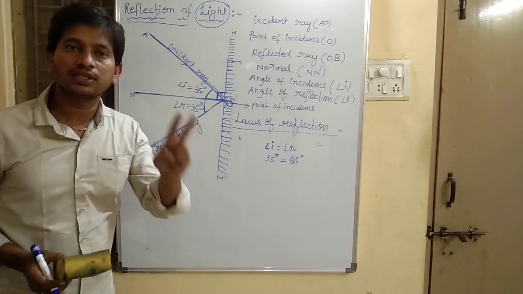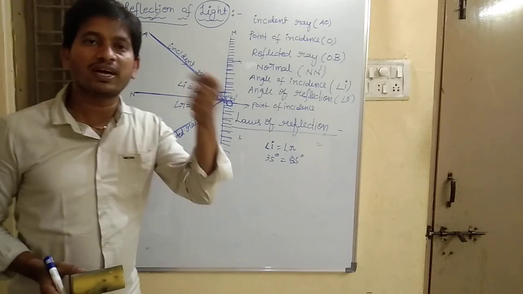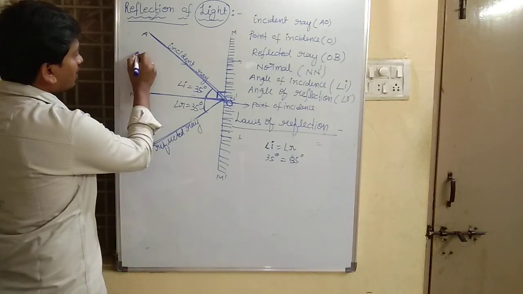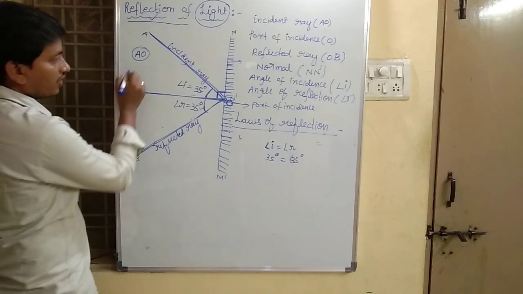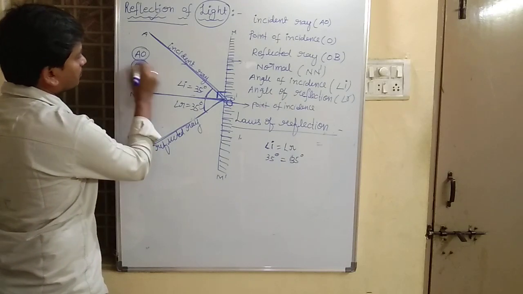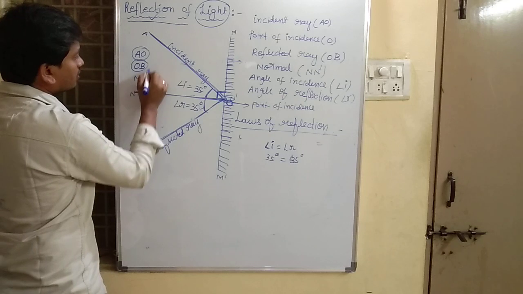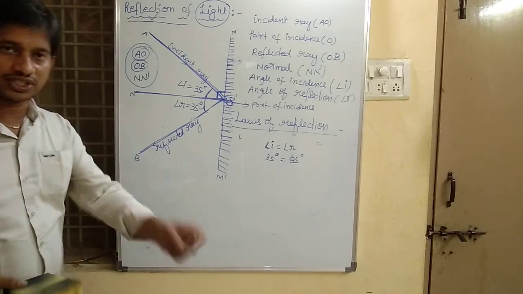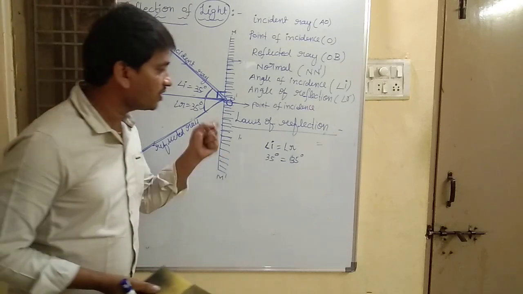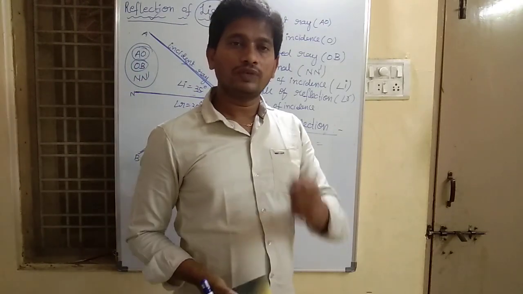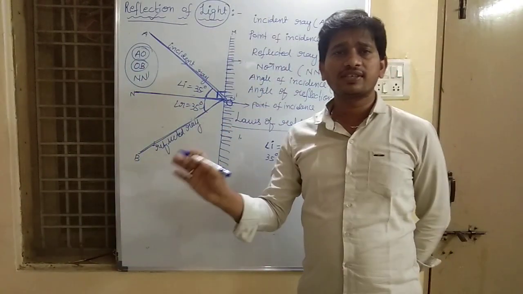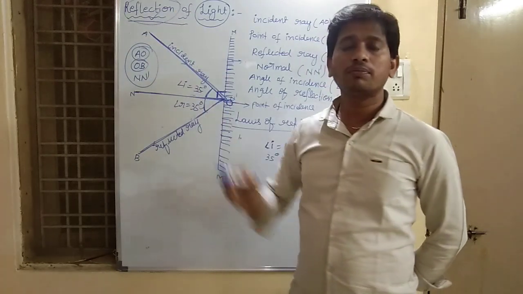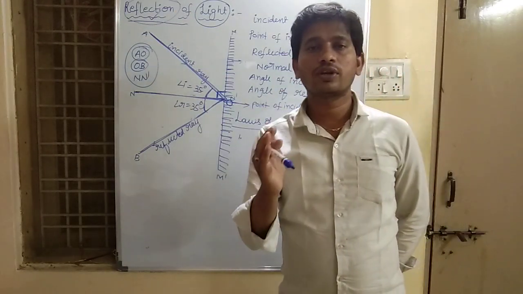The second law of reflection states that the angle of incidence must be equal to the angle of reflection. The first law of reflection is that the incident ray AO, reflected ray OB and normal N dash all three lie on the same plane. So these are the basic terminologies related to reflection of light. Our topic is reflection. Reflection is nothing but bouncing back of light.